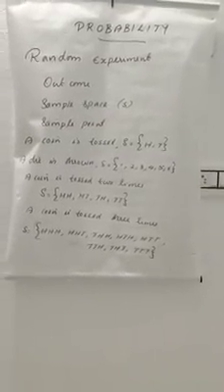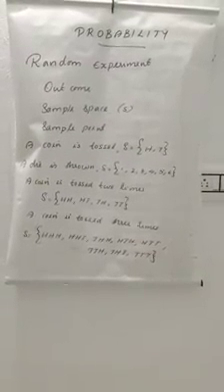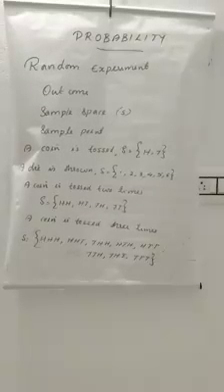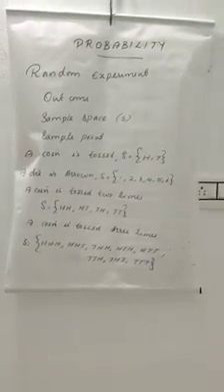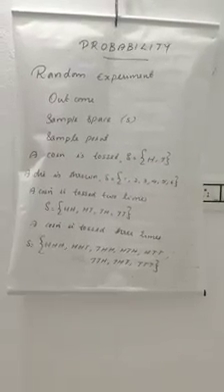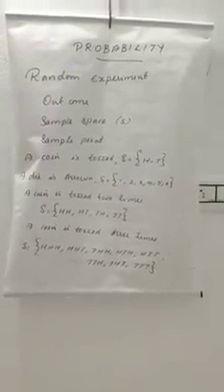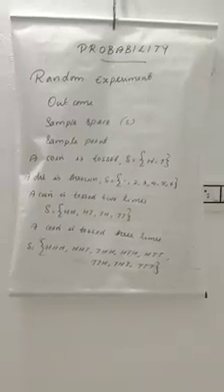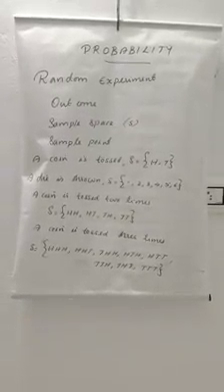Then one head and two tails: the head appears on the first, second or third, so we write HTT, TTH, THT. Then all tails, TTT. This sample space contains 8 outcomes or 8 sample points.